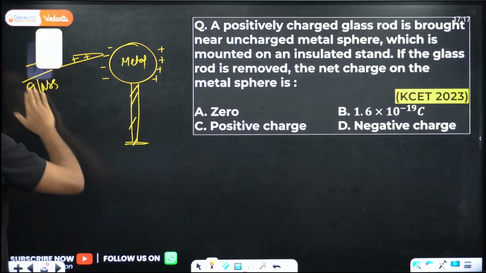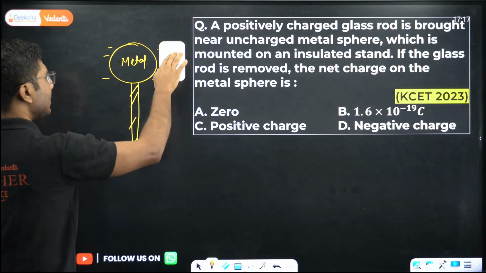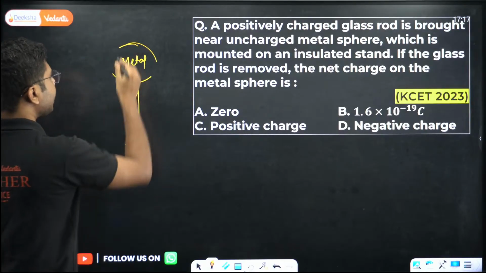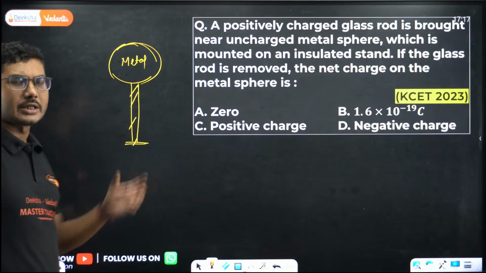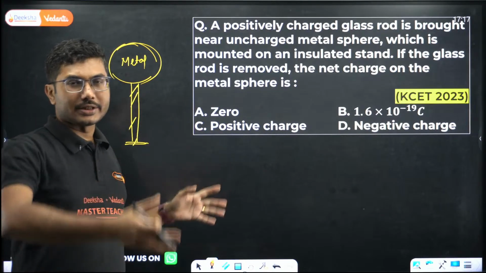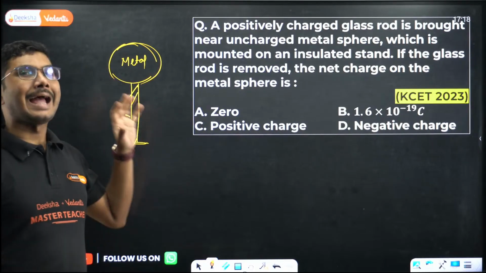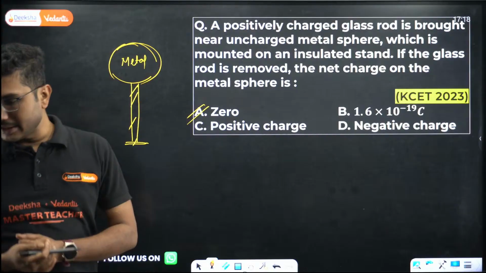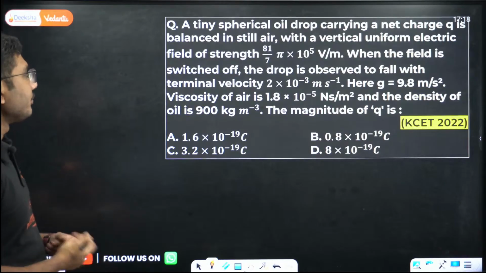Now if you remove this glass rod, what will happen? The positive and negative charges will again balance each other, so the net charge on the sphere will be 0. Because it is not being charged, it is an isolated system. Even though you have separated the charges, as soon as you remove the glass rod, those charges will combine and give you 0 net charge. So the net charge on the sphere is 0, right? Let's move on with the next question.